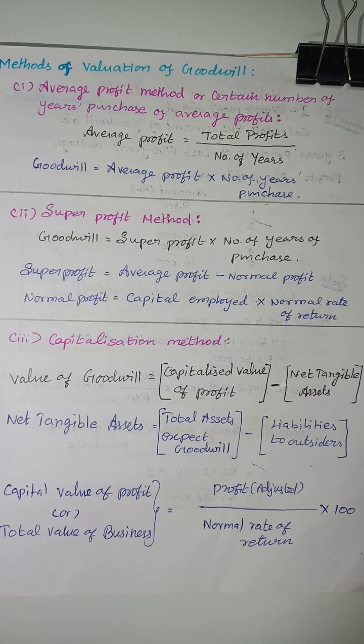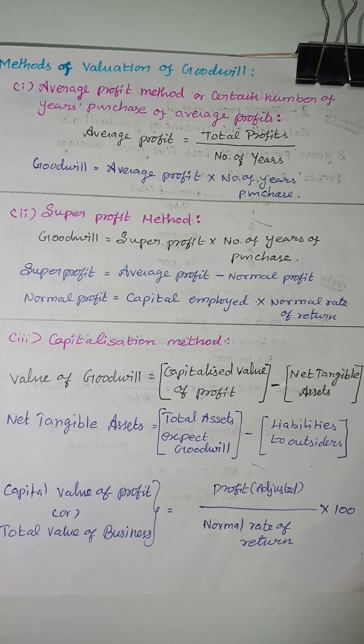The first one is the average profit method, or a certain number of years' purchase of average profit. In the average profit method, goodwill is average profit into number of years of purchase. Average profit is total profit divided by number of years.